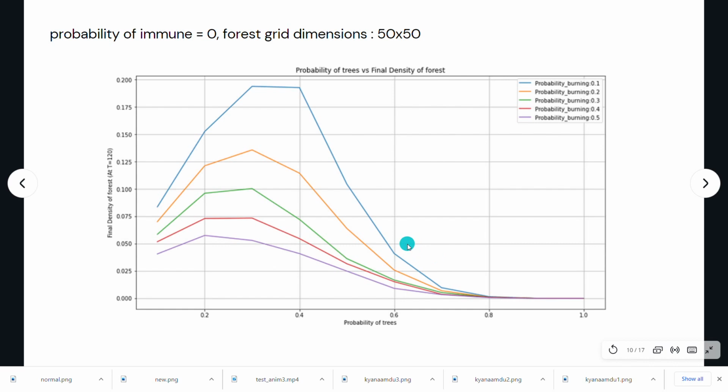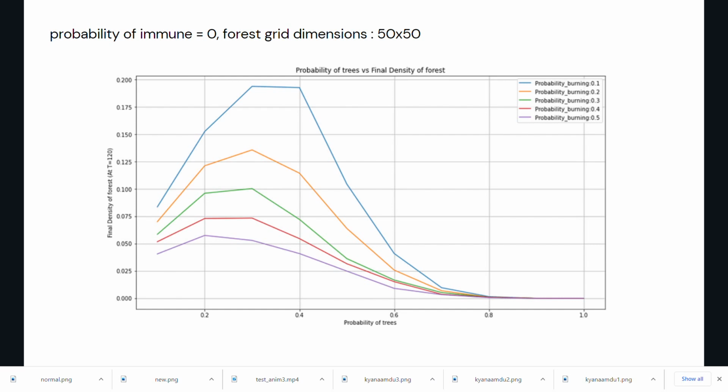Now continuing, here we have plotted the graph between the probability of trees, that is, the initial number of trees, and the final density of the forest at time t equal to 120. So we see that after a certain point, the density starts decreasing and nearly reaches zero for a given probability of trees.